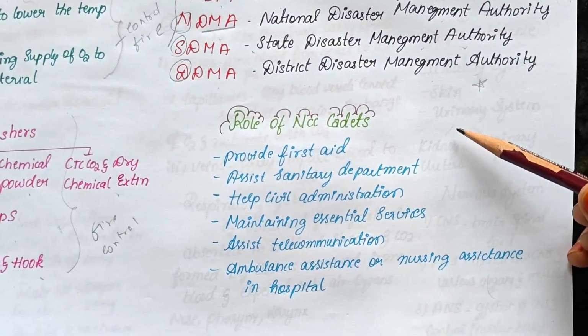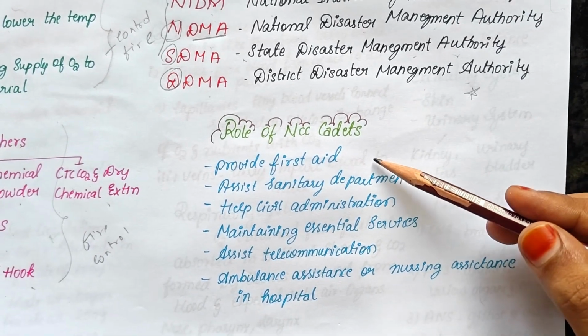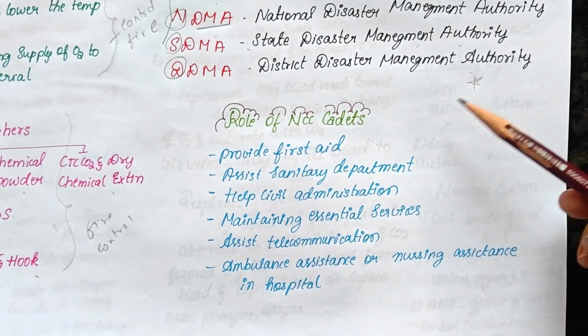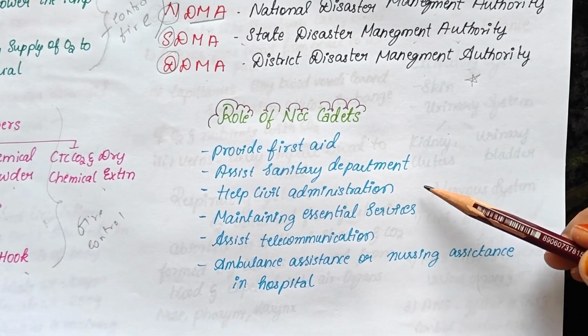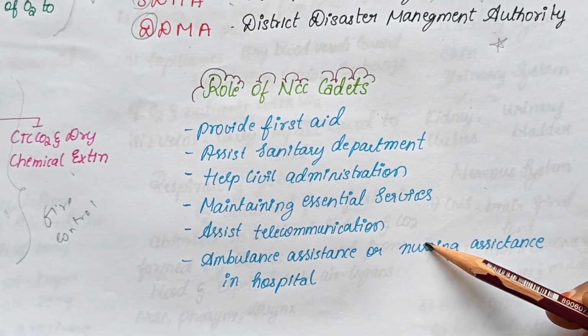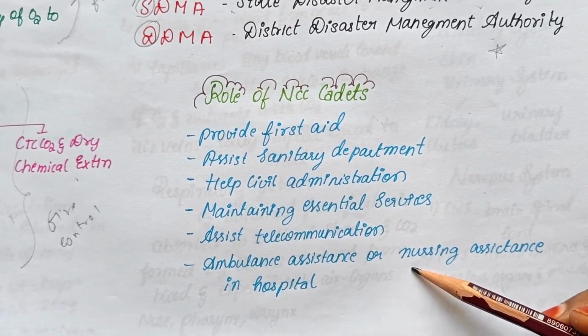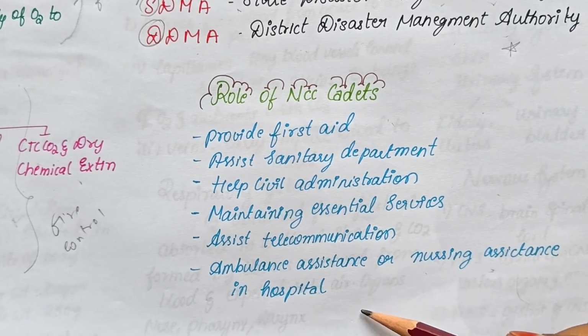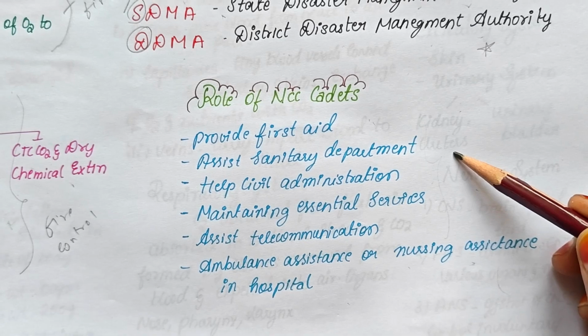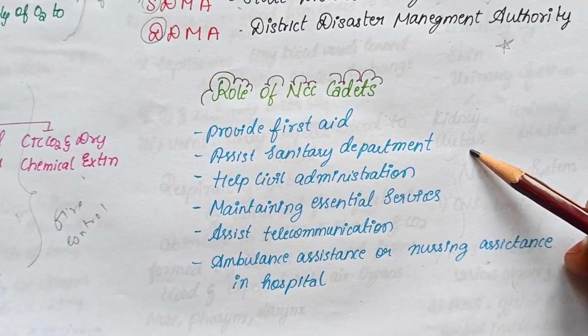So what is the role of an NCC cadet during firefighting and in disaster management? First we provide first aid and also assist in the sanitary department, help in civil administration, maintain essential services, assist telecommunication and ambulance assistance, and nursing assistance in the hospital. These are some of the duties performed by NCC cadets during disaster management.